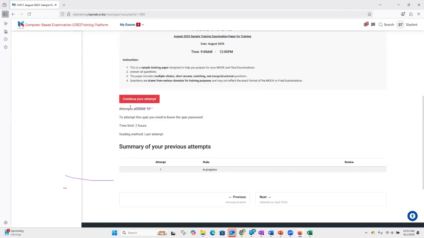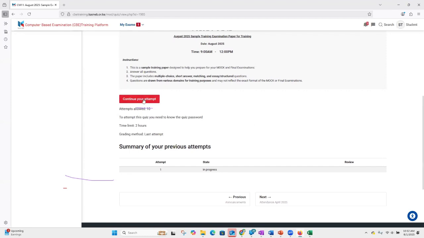So it means the system is intelligent enough to know that we were in the middle of our exam, but for one reason or the other, we were logged out. With this, we can now continue because our internet status or our power status has been restored. Probably the time is still ticking, but that's not a reason to worry because the invigilators in your center will get to record all these occurrences for consideration.